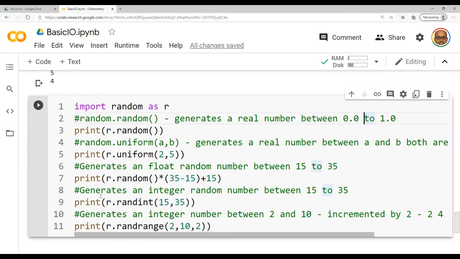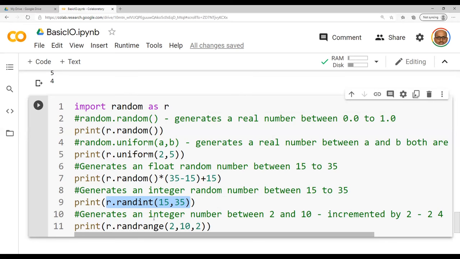With respect to generating an integer, this is the example which we should remember generally. They will be asking this in a problem. R.randint(15, 35). Here, as the meaning itself states, randint is going to generate an integer number in between 15 and 35.